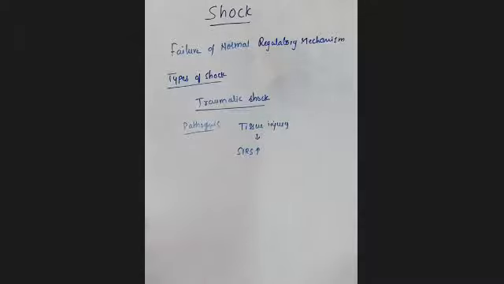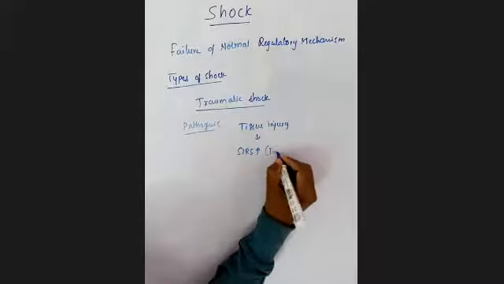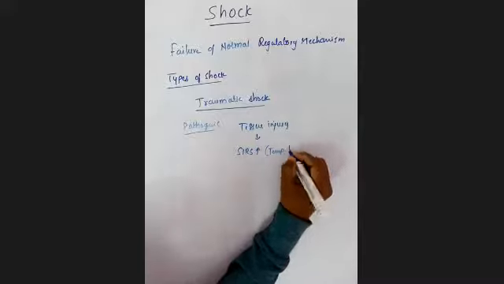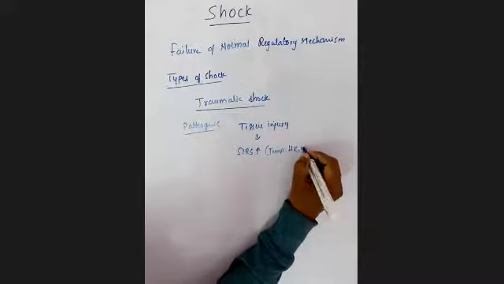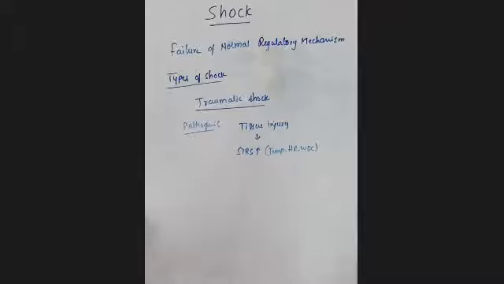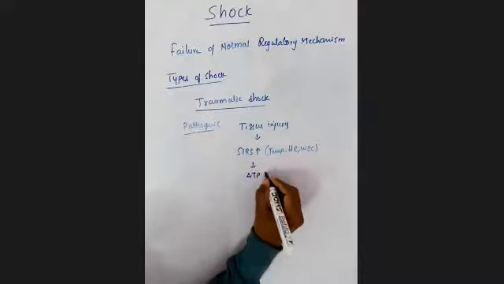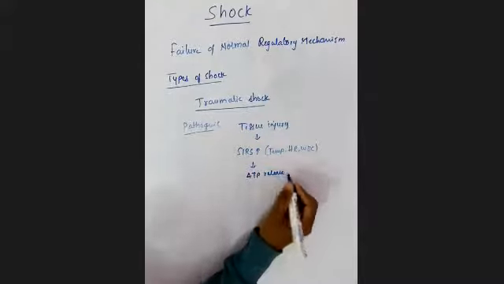Please see what is meant by SIRS: temperature, heart rate, and WBC count are all going to be increased. This you will call SIRS. Because of these increased conditions, immediately the ATP is going to be released.